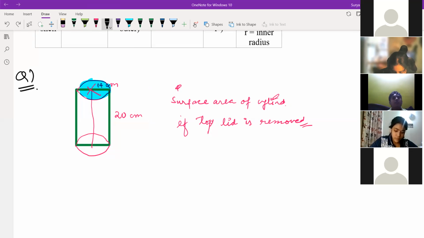Deepshika, tell me the formula. Which formula are you using here? Sir, I'm using 2 pi r h plus 2 pi r.